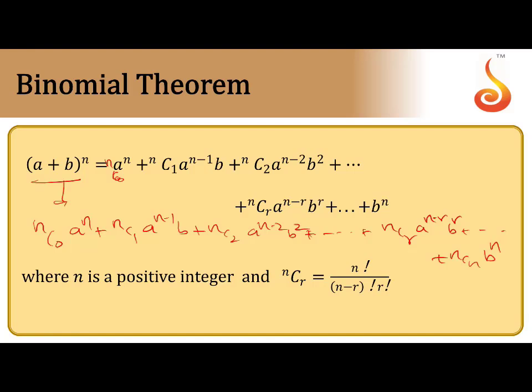This is the expansion for (a + b) whole power n. Here the nc0 term is not written because its value is 1. So the first term is nc0 a power n, then nc1, nc2 and so on, ncr, up to ncn b power n.